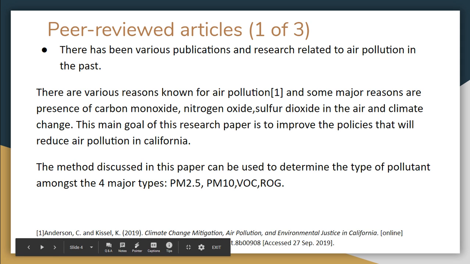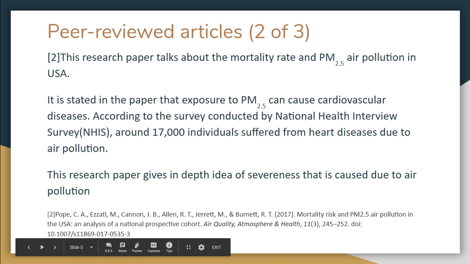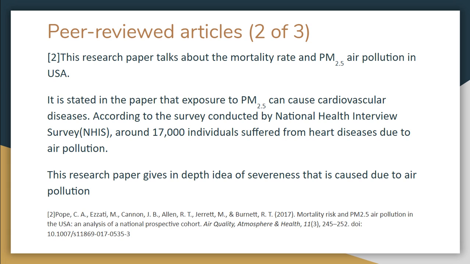The second article talks about PM 2.5 air pollutants and the mortality risk associated with this type of pollutant. An analysis was conducted in December 2017 to determine the risk of air pollution in the USA. The individuals were divided into two groups. Various factors such as age, sex, BMI, income, race, and education were taken into consideration for individuals involved in the survey. Group A consisted of non-smokers and group B consisted of smokers.